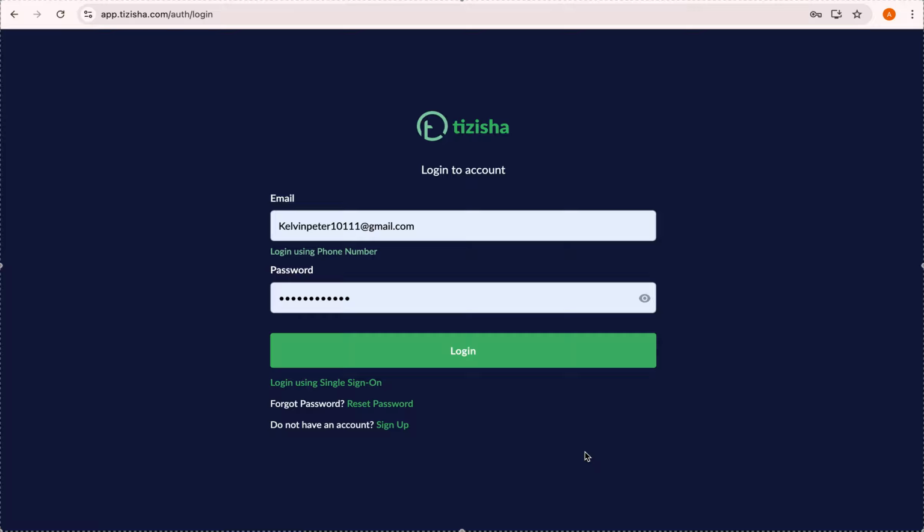Today I'll be taking you through the Tizisha platform. Tizisha is a learning and development platform tailored for the African market. The word Tizisha was derived from a slang word called Tizi. What Tizi means is train or exercise. So that's how Tizisha was born.